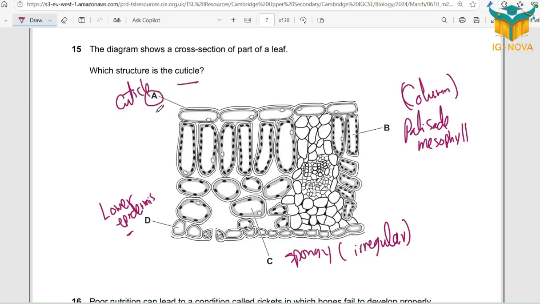Technique number 4, for bio only. For bio only, whenever you have a drawing, a plant, animal, organ system, label first. Okay, label first. If you label first, 90% of the options will be selected easily, inshallah. So option A.